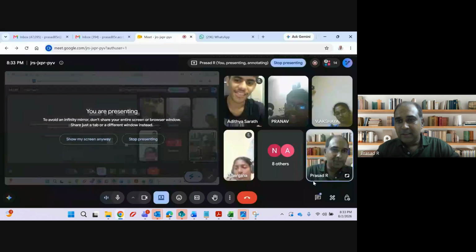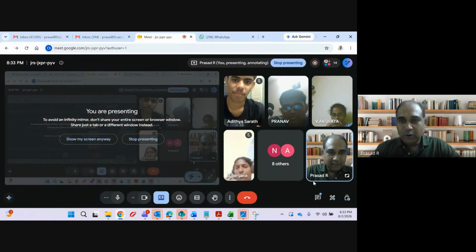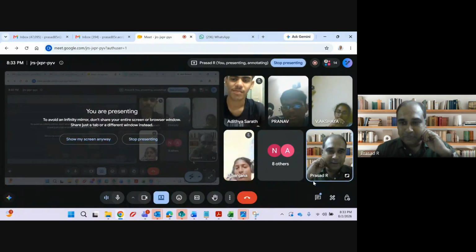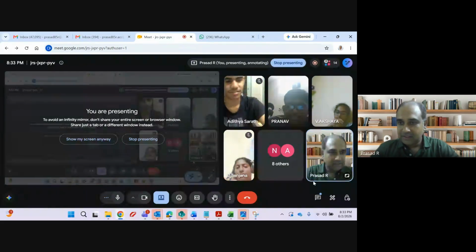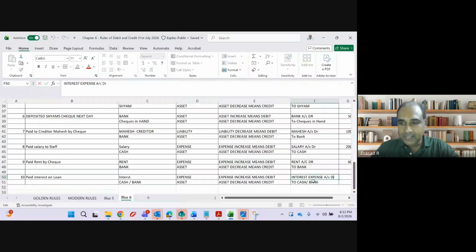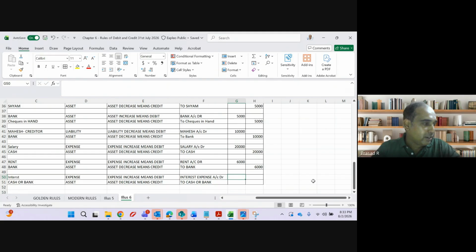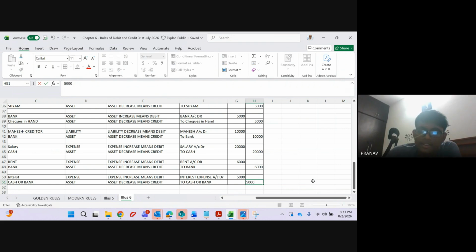Don't mention both, because you will not pay both, right? For one interest, will you pay by cash, or by bank? You will use either your cash or your bank account balance. Both answers are right. You can use any one of them. In exam, you should use only one. How much is the amount, guys? 5,000.